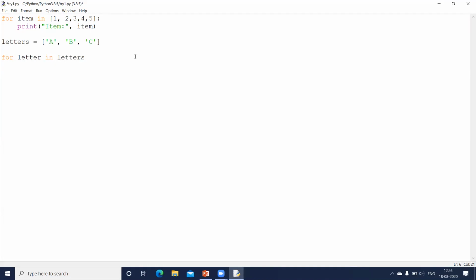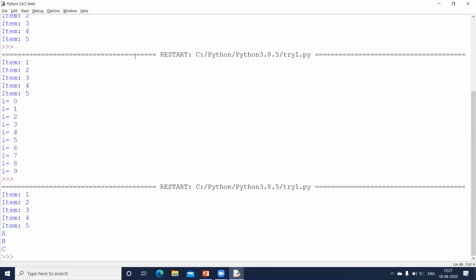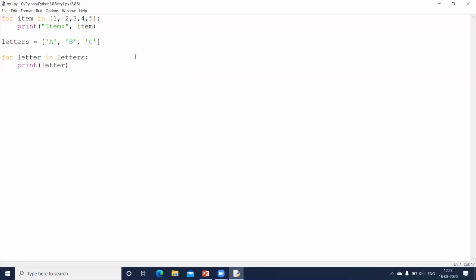So what will happen? It will keep on reading one character at a time, or one number, or whatever elements it has in the list letters, one by one, and display it. So I'll put a print statement and print the letter which I've got. Execute this one. I get ABC. Clear?